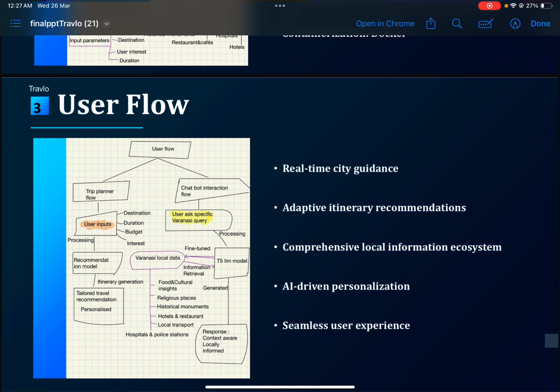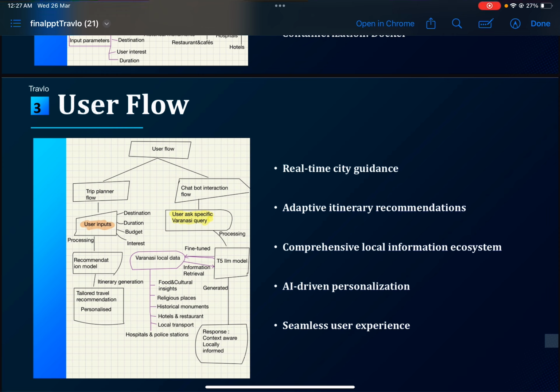And the other one is the chatbot interaction. In the chatbot interaction flow, users have the option to ask very specific Varanasi queries. After planning the trip for Varanasi, they may ask different categories of questions, like what the popular foods are, what the popular cultural insights and religious places are, and all these things.